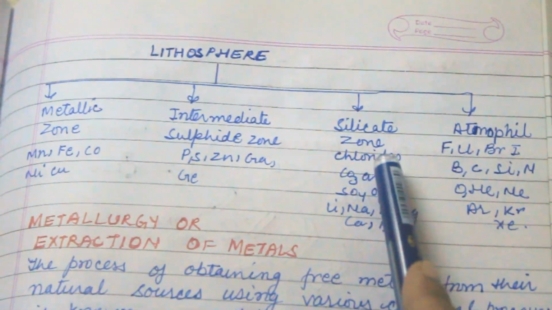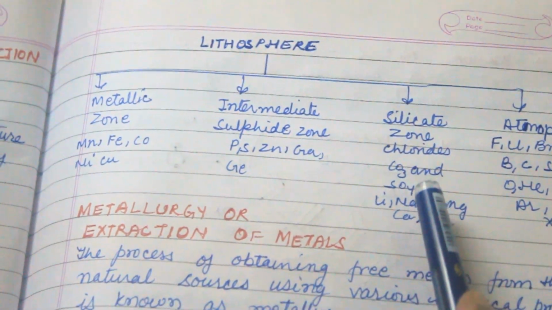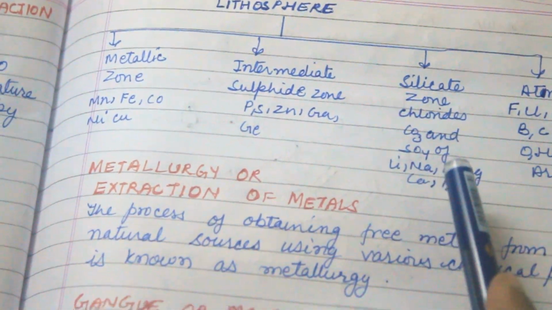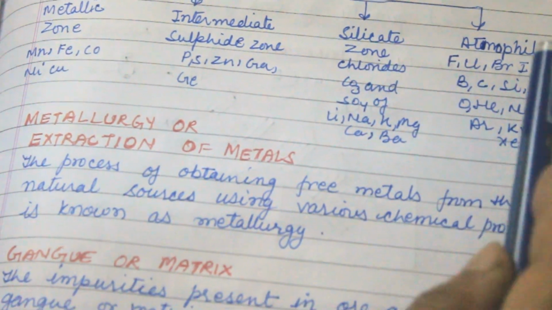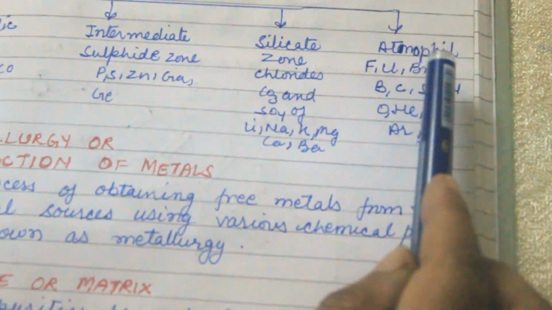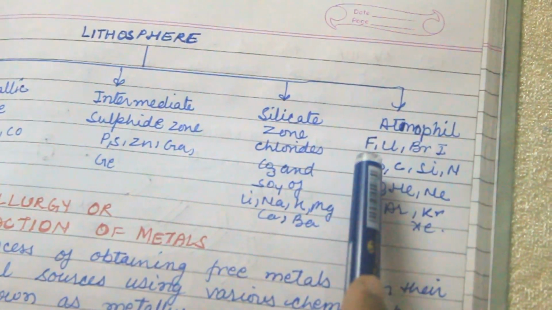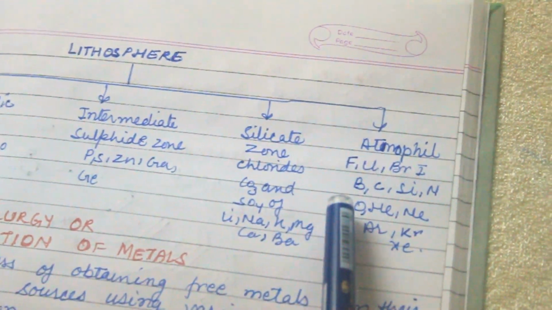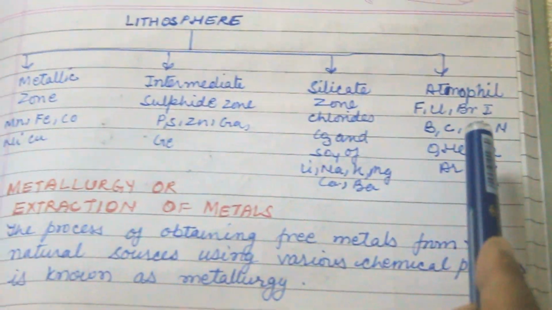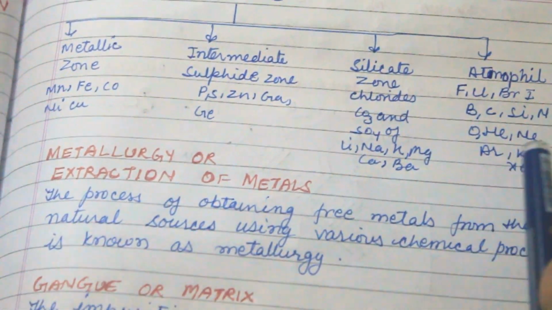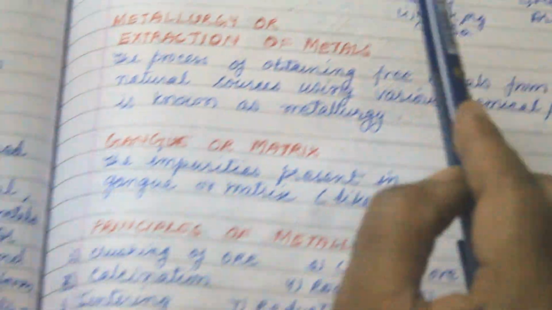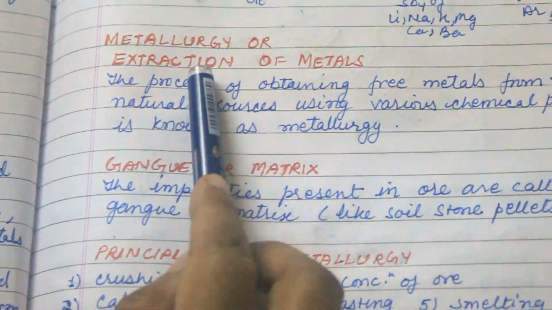It is composed of chlorides, carbonates and sulfates of lithium, sodium, potassium, magnesium, calcium and barium. Fourth is the atmophile zone. It is composed of fluorine, chlorine, bromine, iodine, boron, carbon, silicon, nitrogen, oxygen, helium, neon, argon, krypton, xenon.